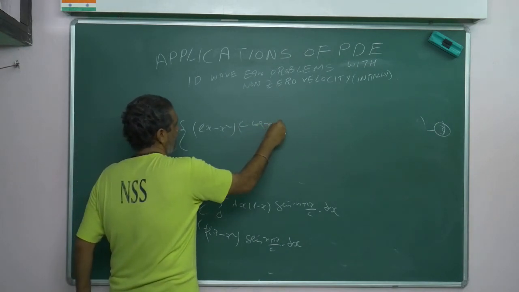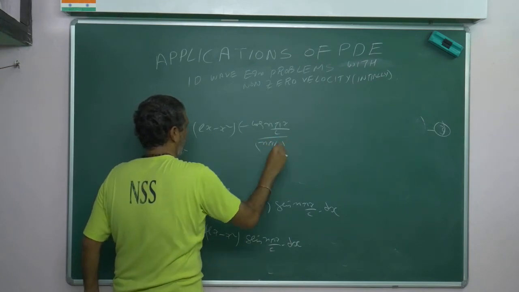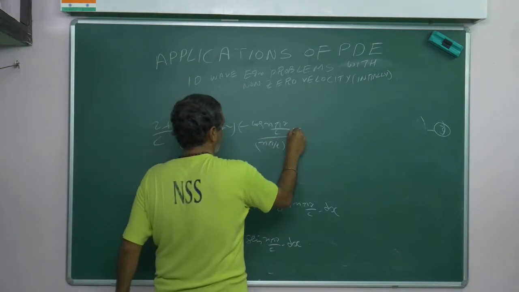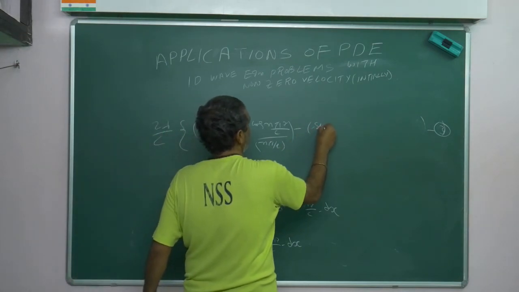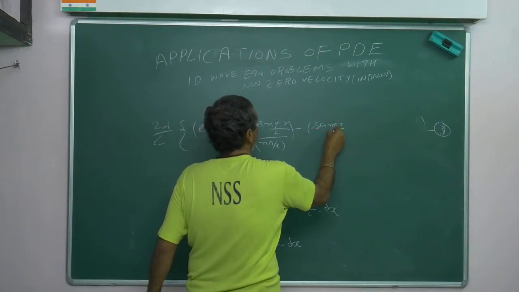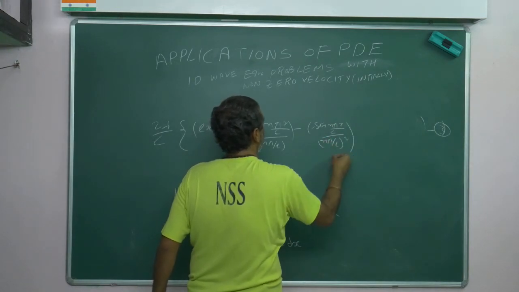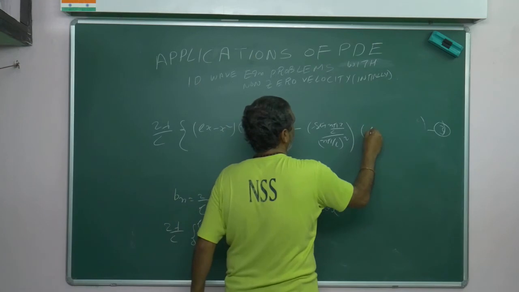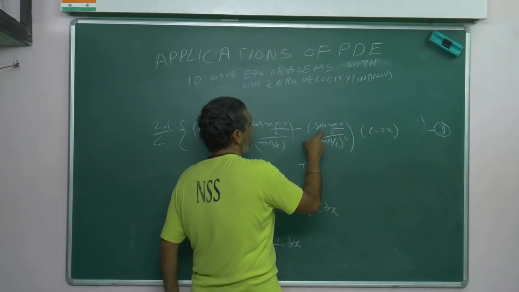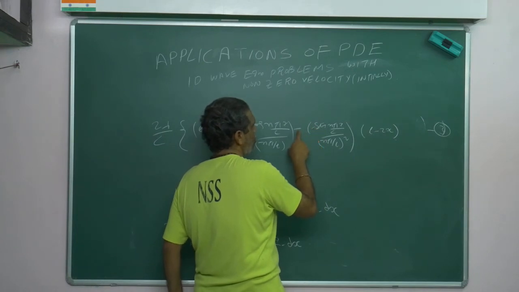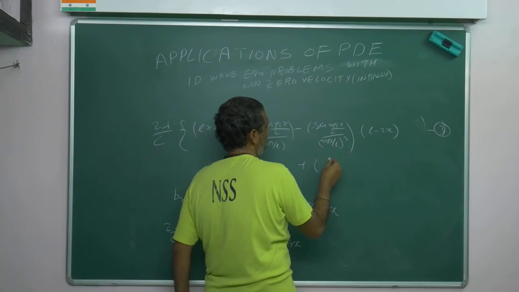Minus cos n pi x by L divided by n pi by L, minus what you integrated, again I will integrate it, minus sin n pi x by L by n pi by L whole square into this. If I differentiate, L minus 2x, plus this sign I will get minus this minus, but these two you don't simplify, already I told you. Till the last don't simplify, but inside you can simplify.